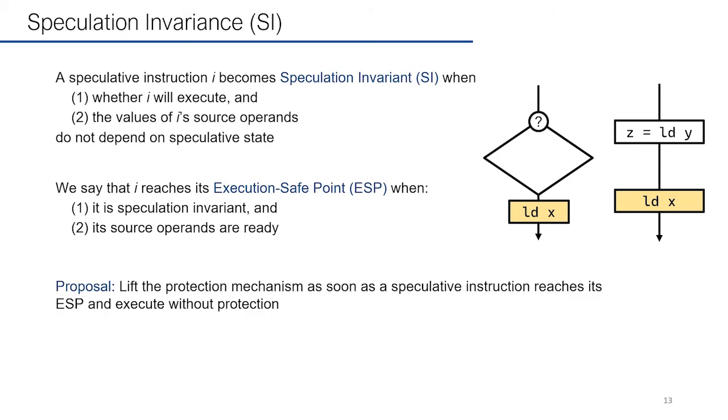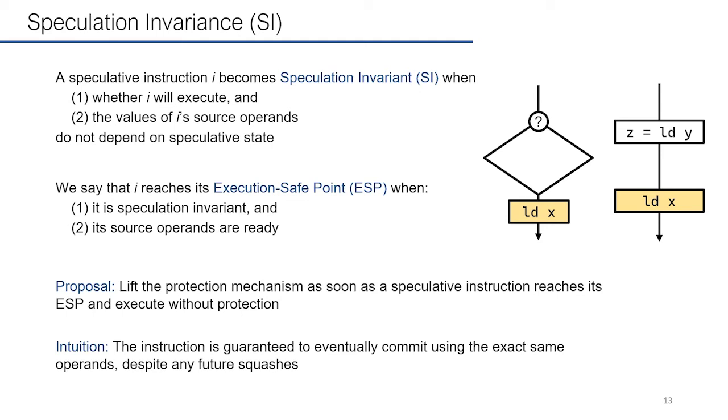Our proposal is that we lift the protection mechanism as soon as a speculative instruction reaches its ESP and execute it without protection. The intuition is that as soon as the instruction reaches ESP, it is guaranteed to eventually commit using the exact same operands despite any future squashes.